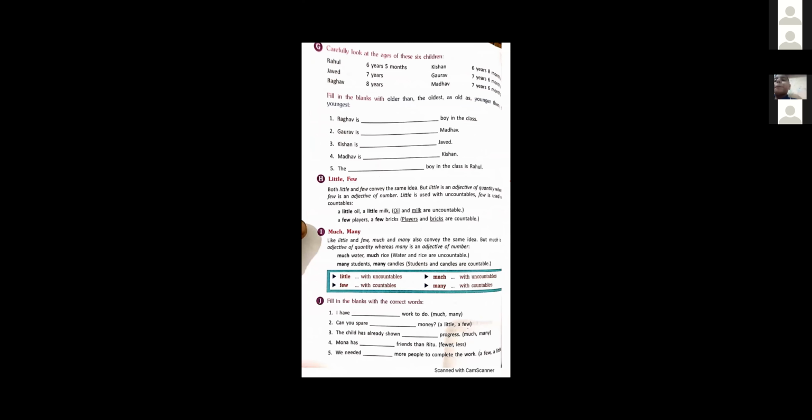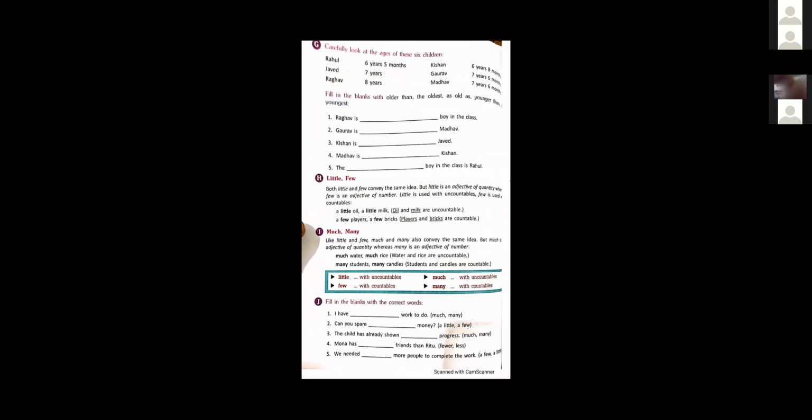Now, next part. Carefully look at the ages of these 6 children. Ages of 6 children are given. First, Rahul, his age is 6 years, 5 months. Then Javed, 7 years. Raghav, 8 years. Kishan, 6 years, 8 months. Gaurav, 7 years, 6 months. And Madhav, 7 years, 6 months.